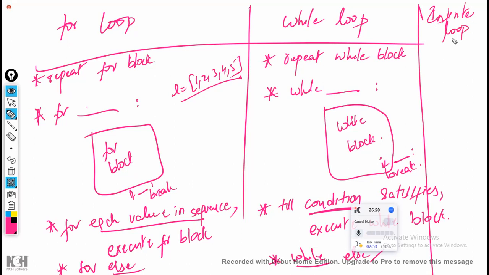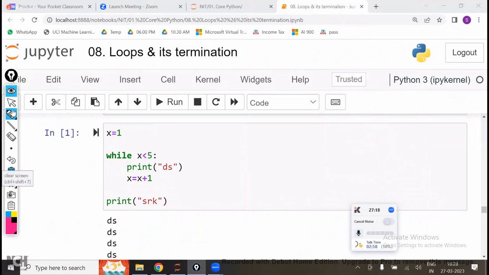When is it going to stop? Whenever you write the while infinite loop, inside that you have to use the break statement. Whenever your condition is satisfied, it will automatically break. I use the while loop when I don't know how many iterations I have to do, I don't know the exact answer. If I know beforehand, then I will go with the for loop. So we'll see multiple examples one by one.